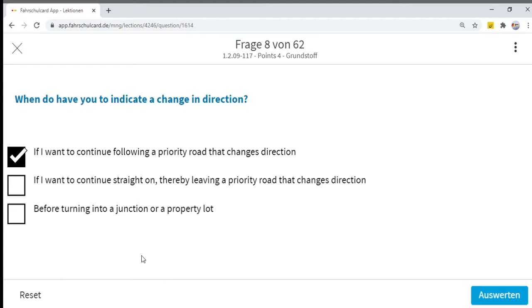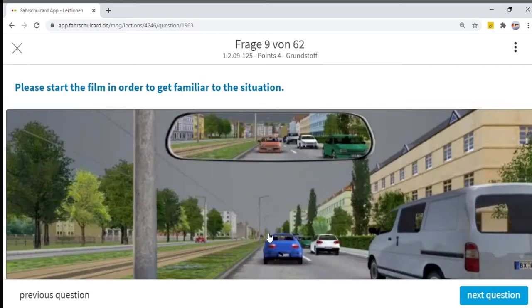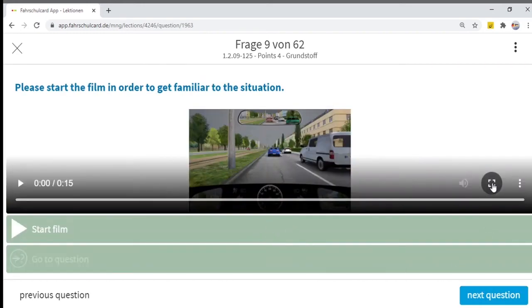Before turning into a junction or a property road, whenever you are entering into a junction, or you are entering into a property lot, then you have to indicate, because you are changing the direction. Now we will move to the next question, which is a video question.